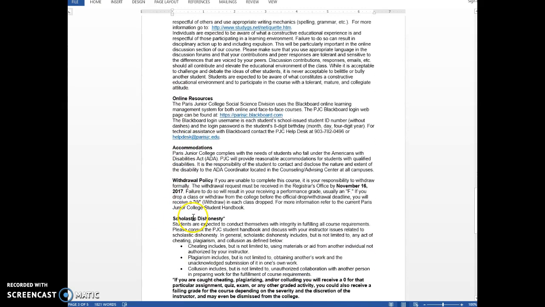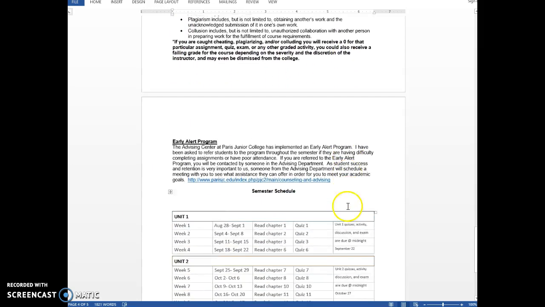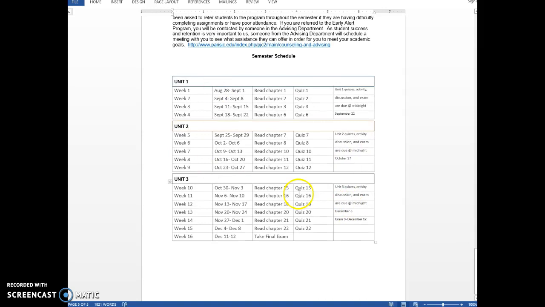I think the rest of this you guys can probably read over. Make sure you read about the scholastic dishonesty and what will happen if you're caught cheating. And then down here, I do have a calendar for you. There's also another section in Blackboard that I've labeled as the calendar. But you can see here, Unit 1, it's 4 weeks, it's 4 chapters. So you've got Chapter 1, 2, 3, and 6. Over here it tells you when these quizzes, the activity, the discussion, and the exam are all due.